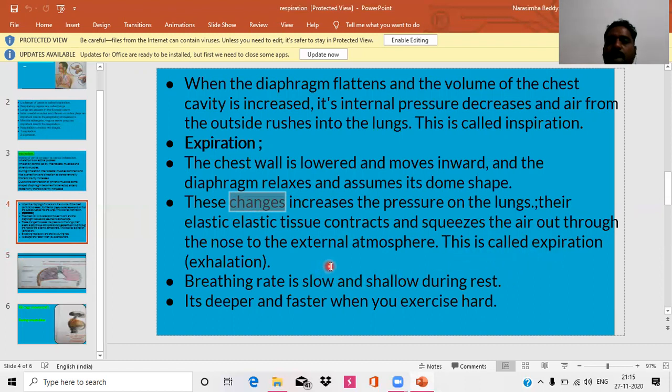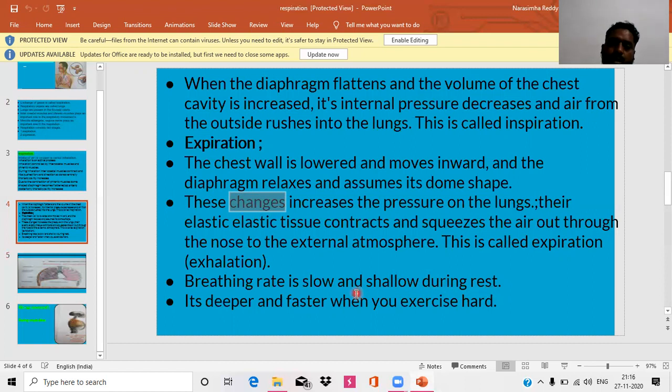Expiration is a passive process because here the muscles relax. There is no consumption of energy. Breathing rate is slow and shallow during rest. Generally, in a healthy human being, the breathing rate is 15 to 18 per minute.